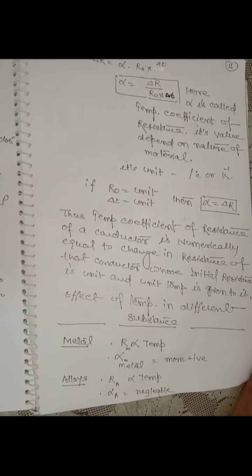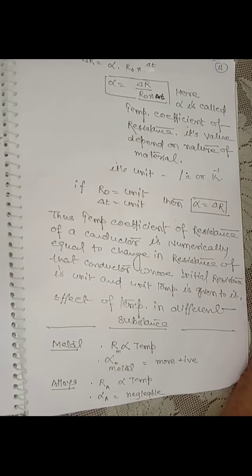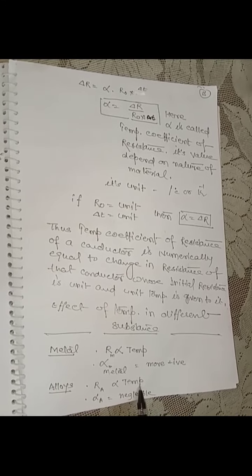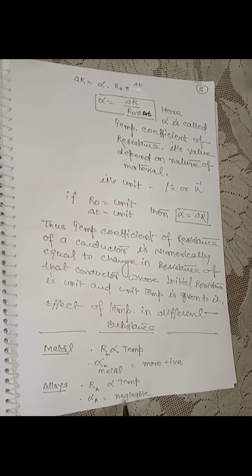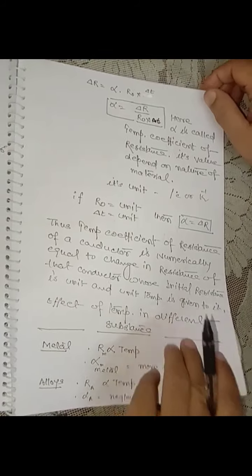A resistance box is made of alloys such as manganin and constantan. Constantan and manganin are alloys, and their temperature coefficient of resistance is positive but negligible, so the increment in resistance with respect to temperature is very small.